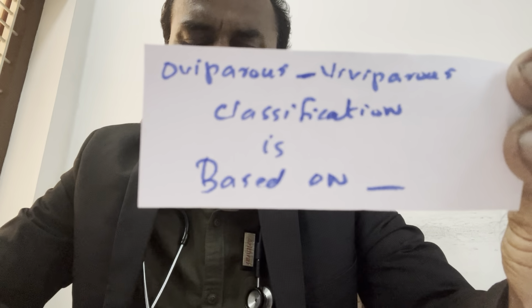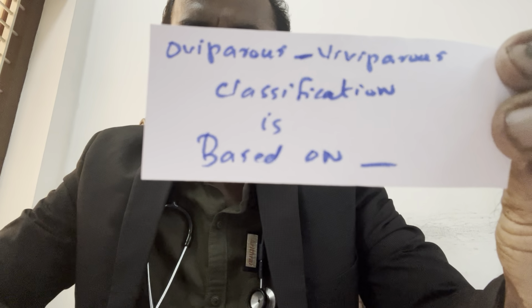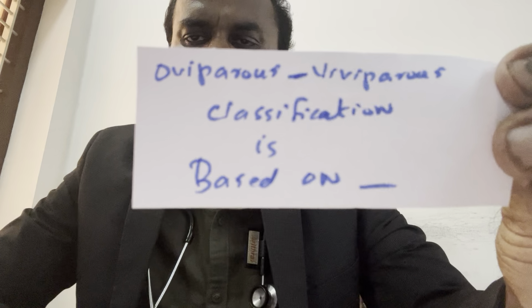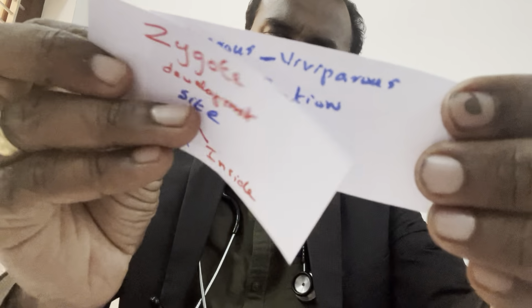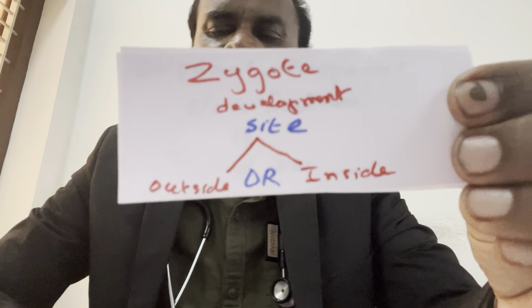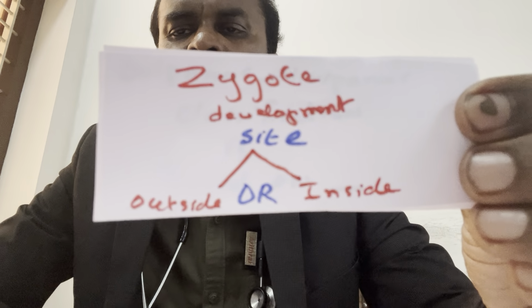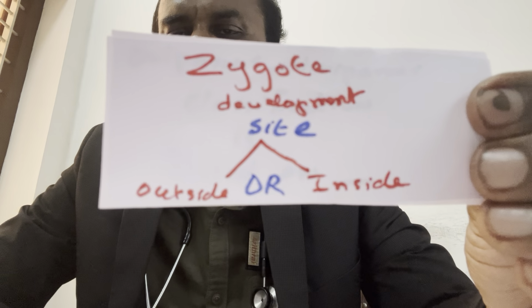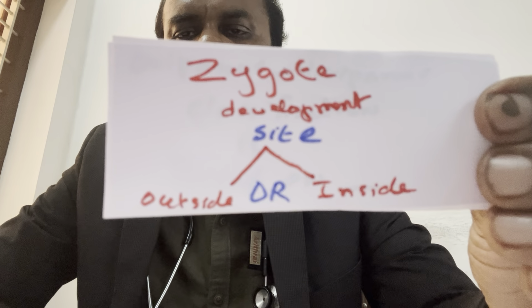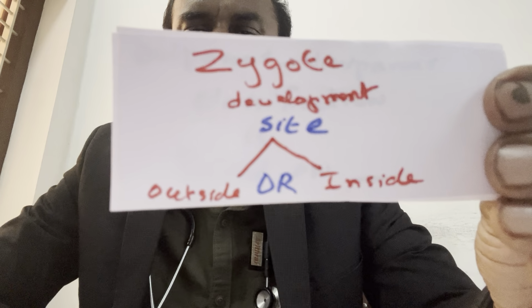Oviparous and viviparous classification is based on what? It is based on the site of zygote development, either inside or outside. The location of zygote development is a repeat MCQ.